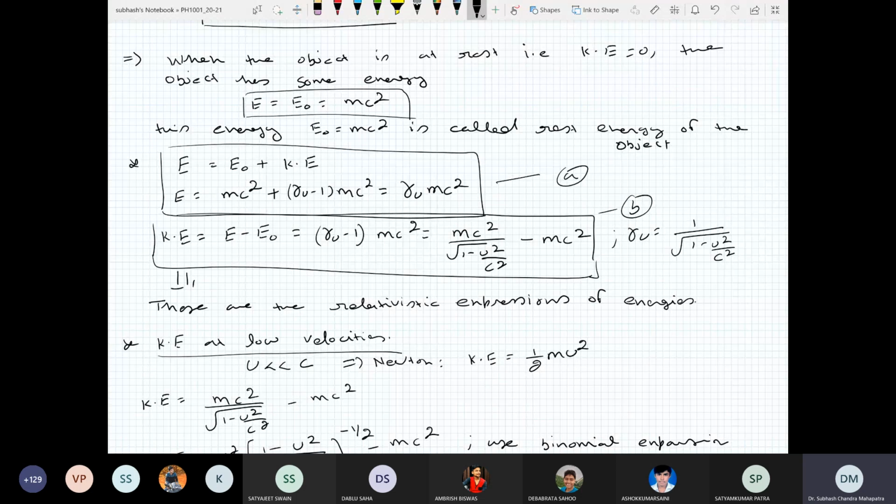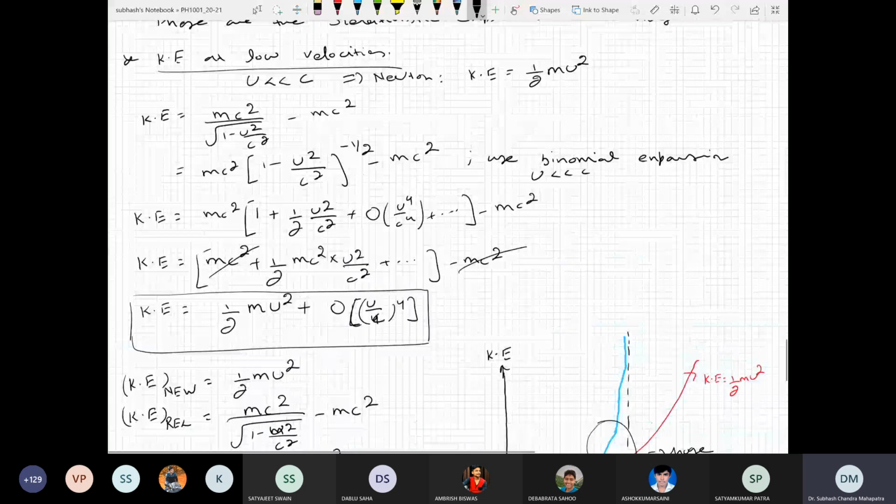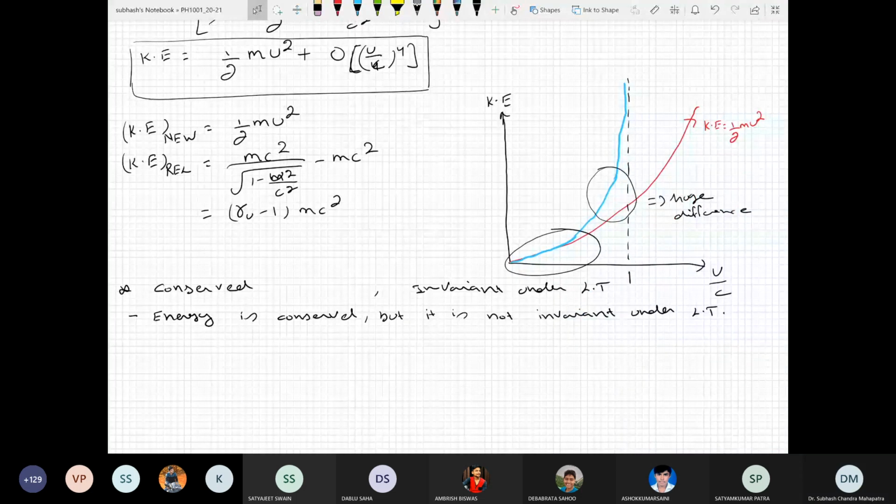So you will say the total energy is constant. I will also say the total energy is constant, but they are not invariant. You will see a different energy is constant, and I'll say a different energy is constant. Is this clear? Yes, sir. Good. Mass, on the other hand, mass.